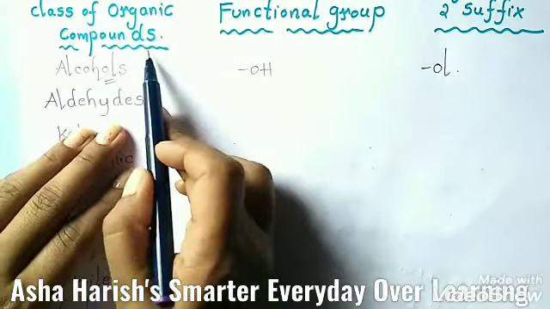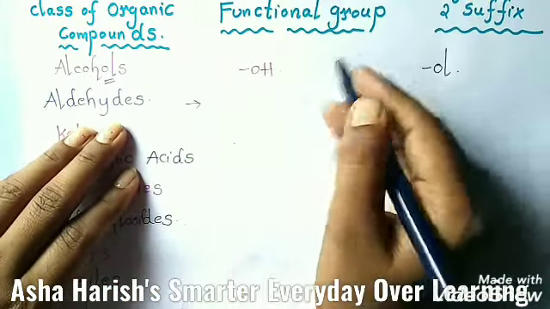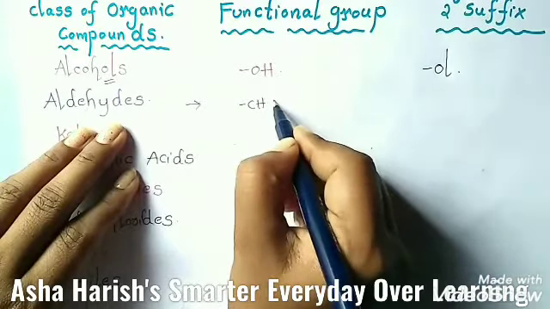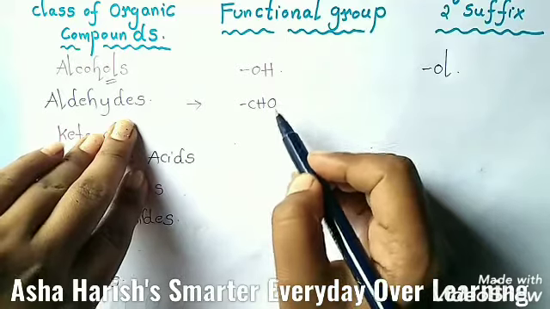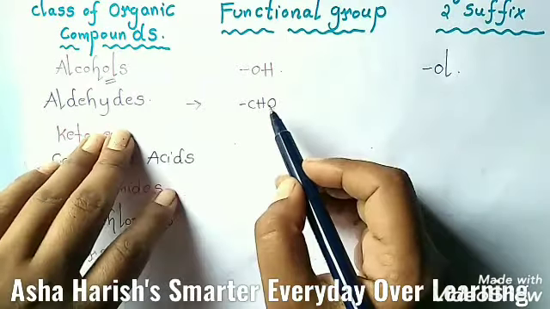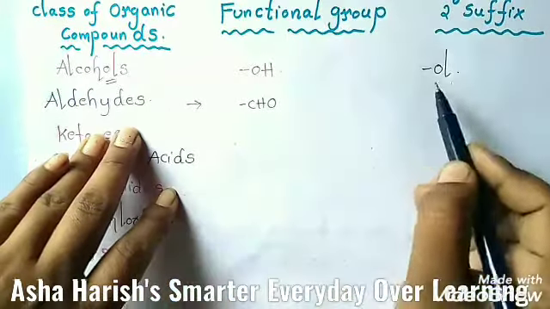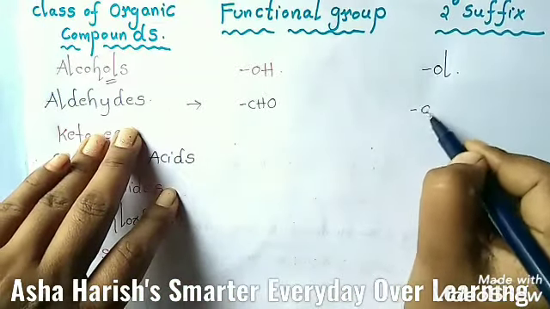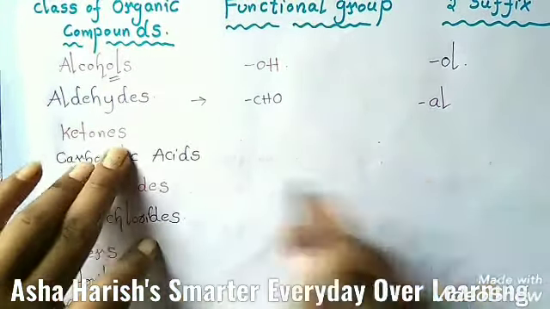Class of the organic compound is aldehyde here. Then, students, the functional group should be CHO. If you see this CHO in any organic compound's molecular formula, you can identify that compound belongs to the aldehyde group, and the secondary suffix for this is AL.